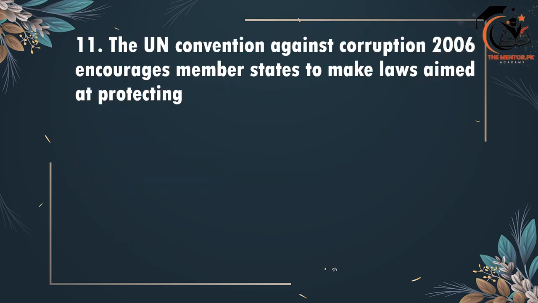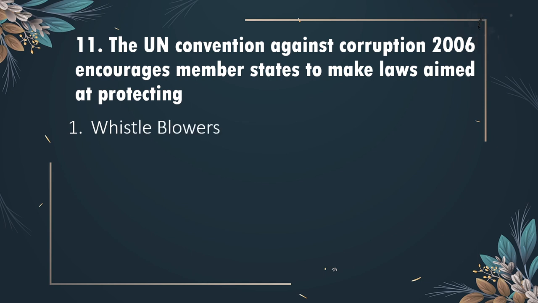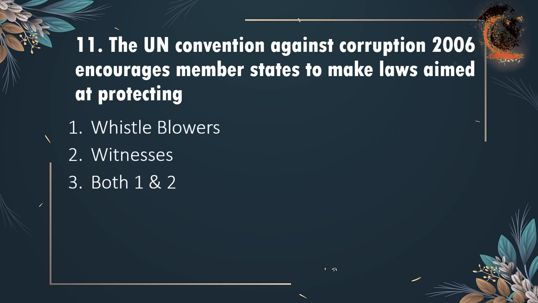11th है United Nations Convention Against Corruption 2006 encourages member states to make laws aimed at protecting whistleblowers, witnesses, both 1 and 2, or none of these. Correct option है option 1, whistleblowers.